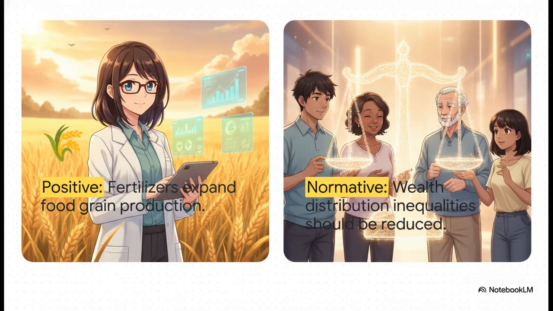To brilliantly illustrate the difference, let's look at two statements. If you say when irrigation facilities and the use of fertilizers expand, the production of food grains increases, well, you're simply stating a verifiable positive economic fact. It's just a cause and an effect. However, if you say inequalities in the distribution of wealth and income should be reduced, you're making a normative statement. You're expressing a subjective ideal about what you believe is genuinely good for society. It's a goal, not just a raw fact.